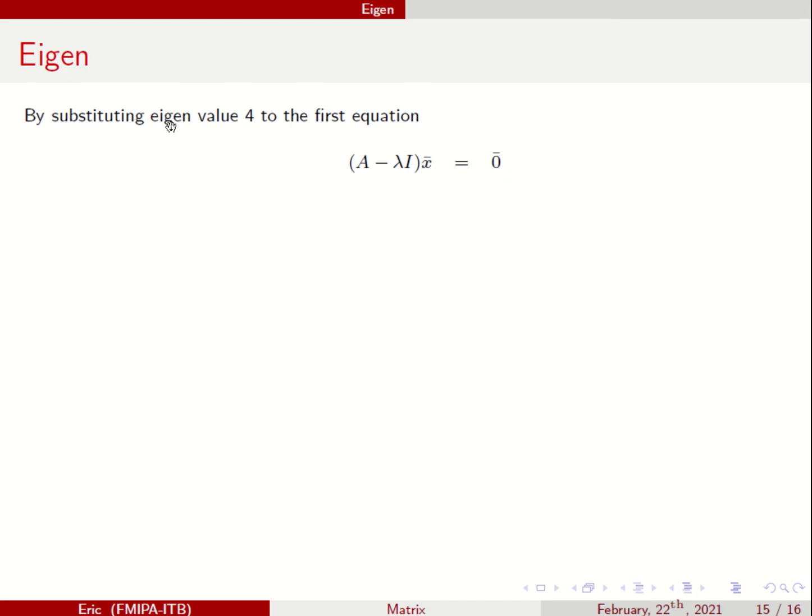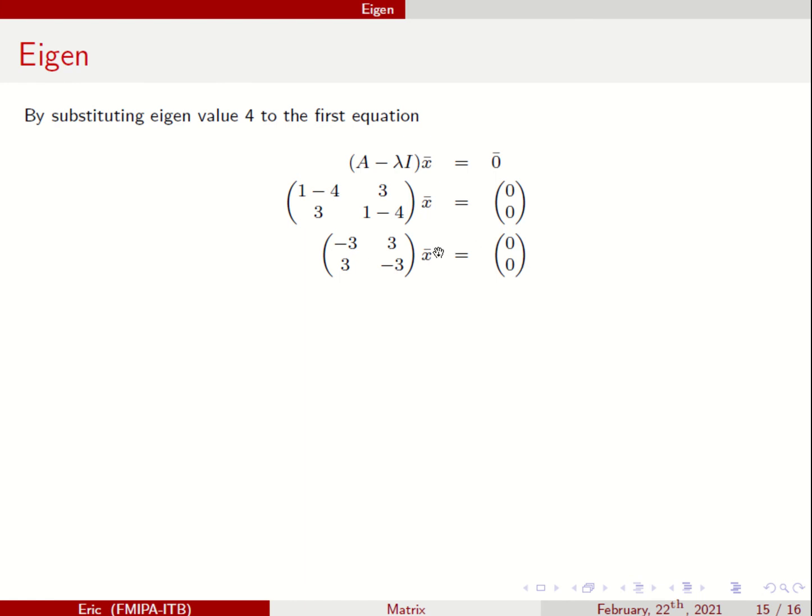Then I substitute eigenvalue 4 into the first equation. So lambda equal 4 in this equation. So I have this one. Okay? And I have this one. So I want to find x that satisfies this. Okay, and you have infinitely many solutions.